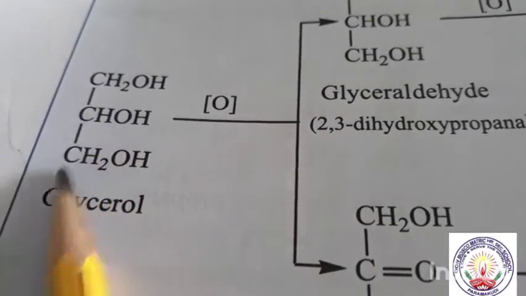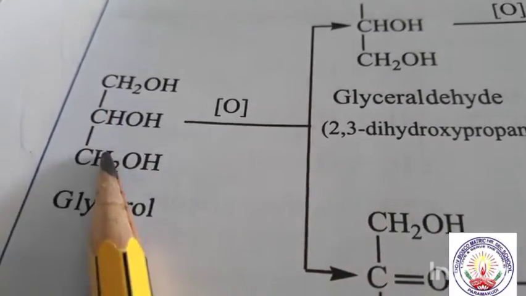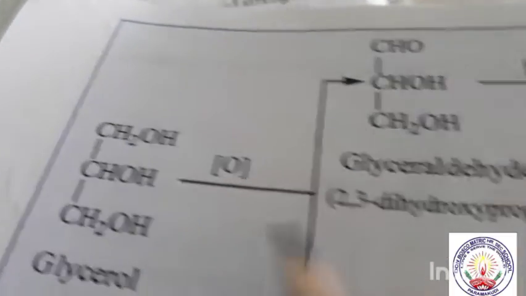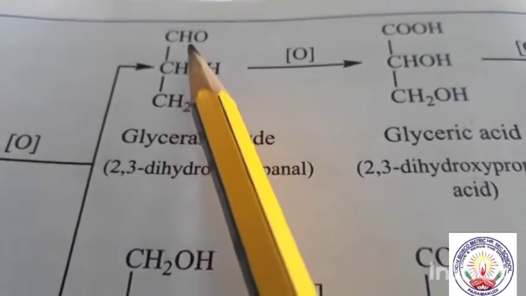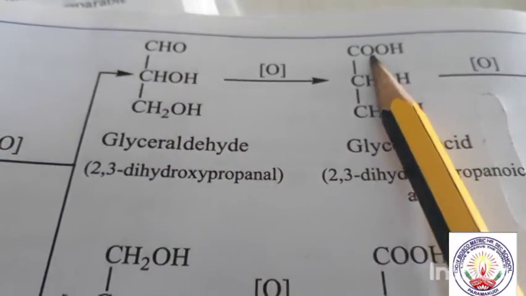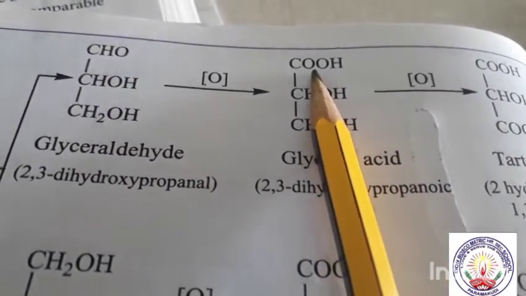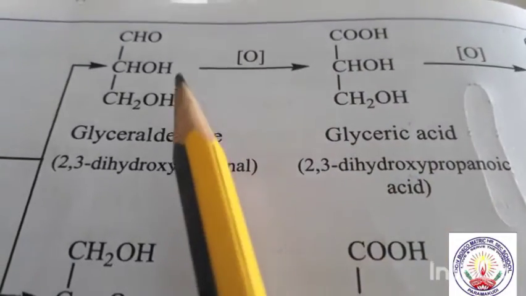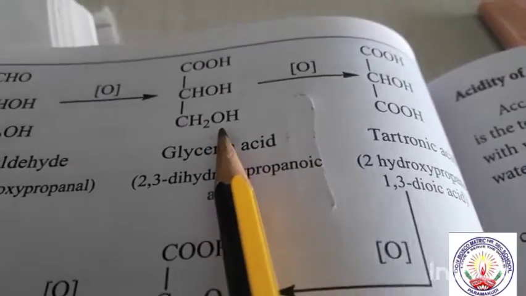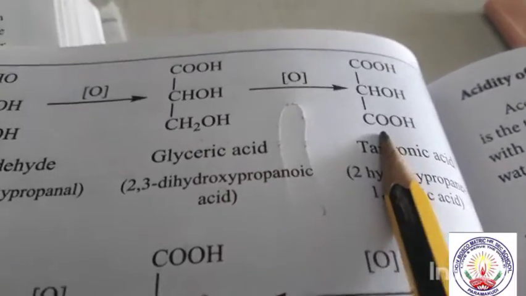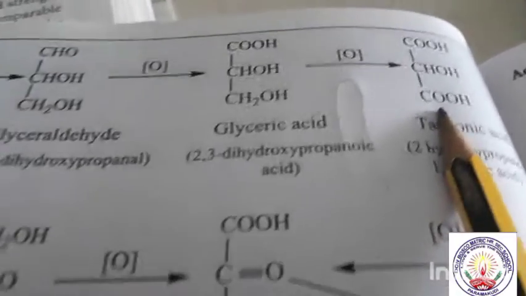This is the structure of glycerol, that is CH2OH, CHOH, CH2OH, and when this is oxidized, this remains constant. This aldehyde becomes carboxylic acid during oxidation, and this is the same, carried here, and these remain the same, and this CH2OH becomes carboxylic acid.